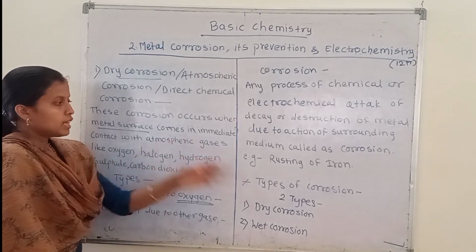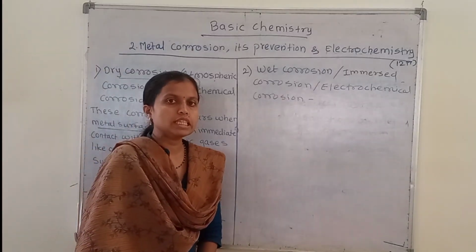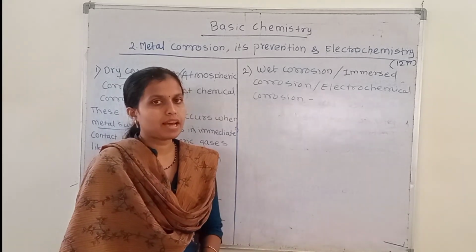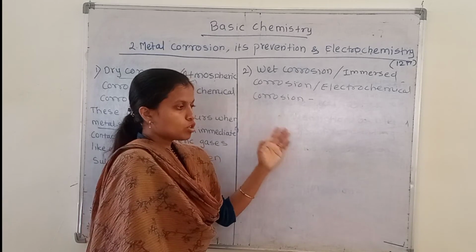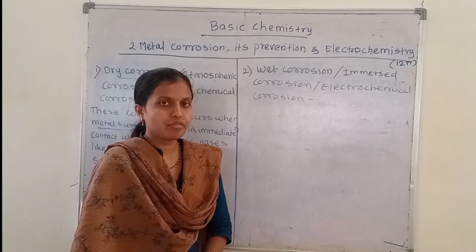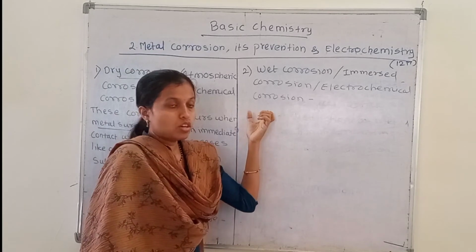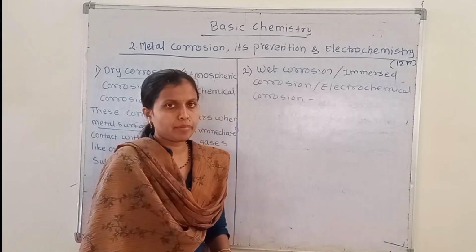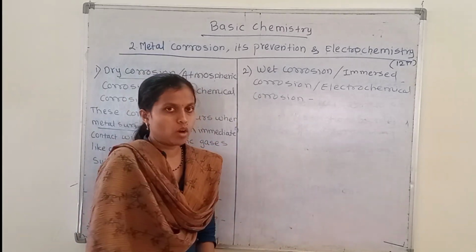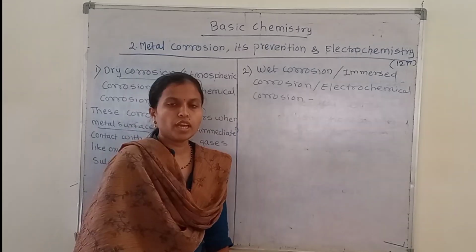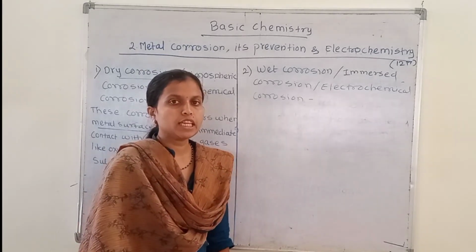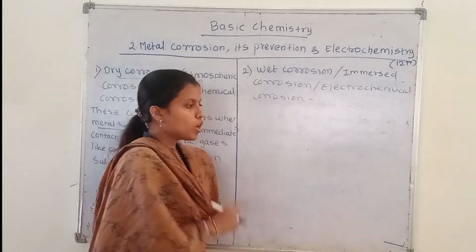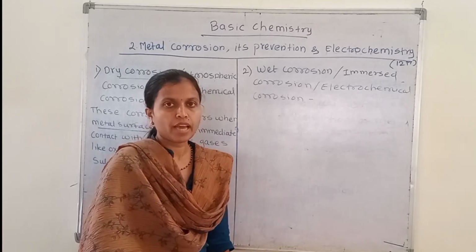Okay, so next we see the second type of corrosion, which is wet corrosion, also named immersed corrosion or electrochemical corrosion. This type of corrosion occurs when there is a solid-liquid interface on the metal, when the metal surface is in contact with any liquid medium. When two different metals are dipped in a solution, this solution acts as a conducting medium between the two electrodes. One metal acts as a cathode and another metal acts as an anode.